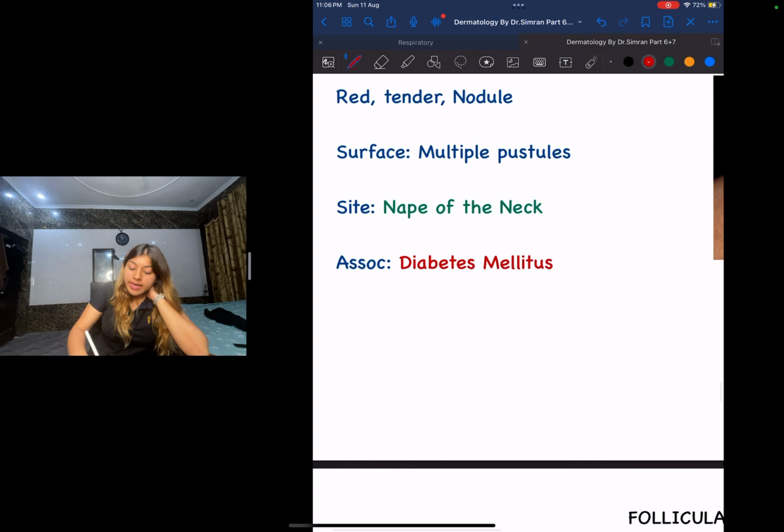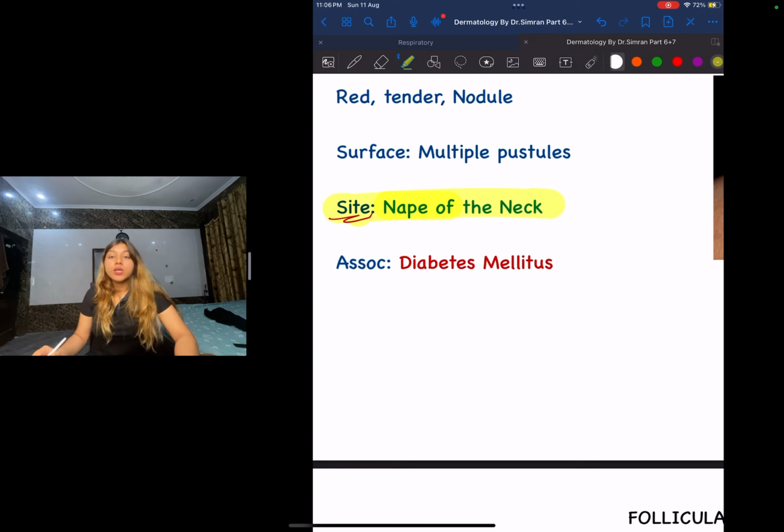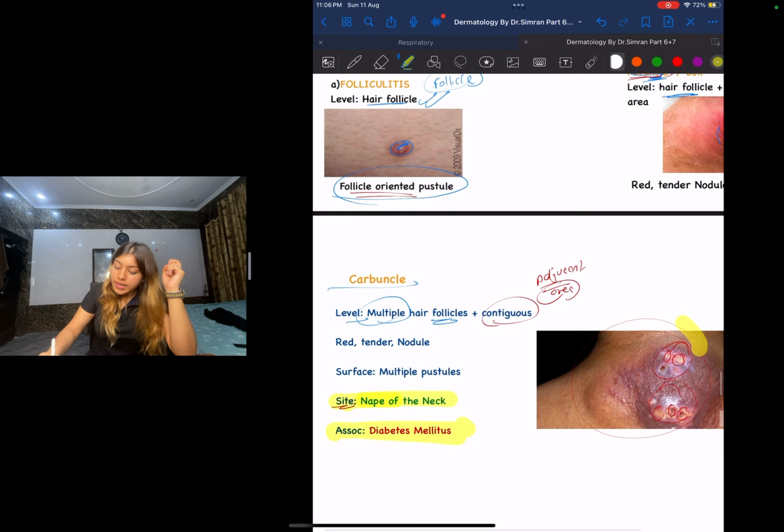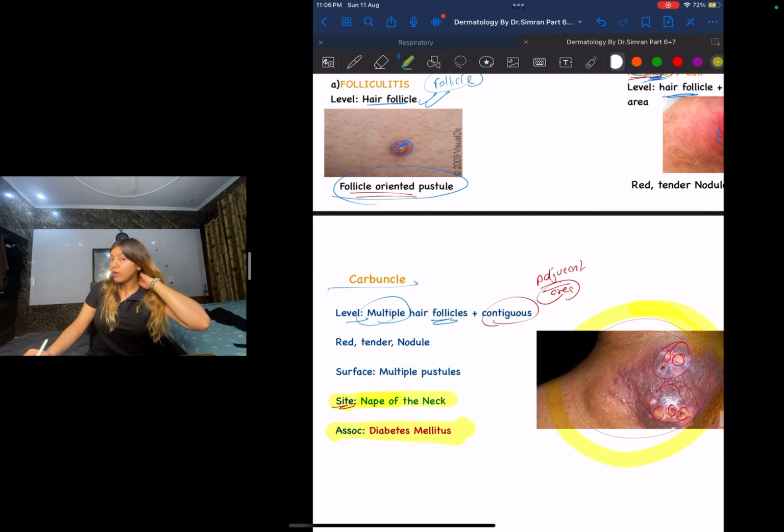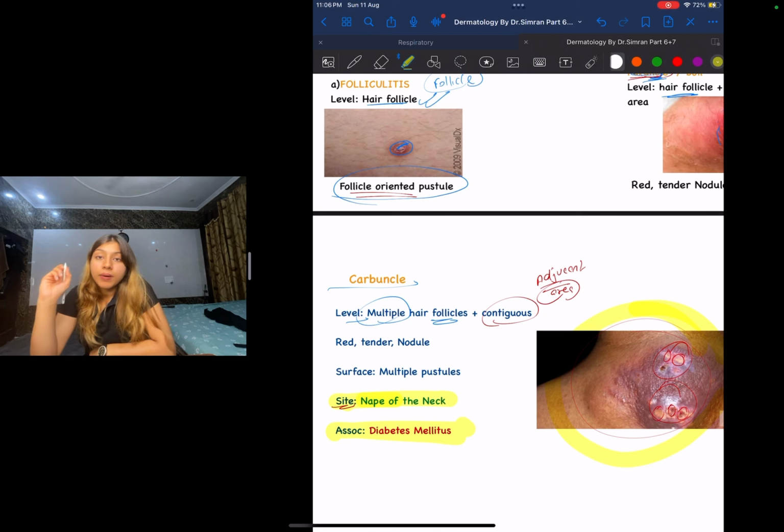So the side, guys, is going to be the nape of the neck. The back of your neck basically means nape. So nape of your neck is affected in cases of carbuncle. Okay, and one very important association that you have to keep in your mind is going to be diabetes mellitus. Okay, so this is all about your carbuncle. Nape matlab back of your neck, and that is your carbuncle that is affecting this.